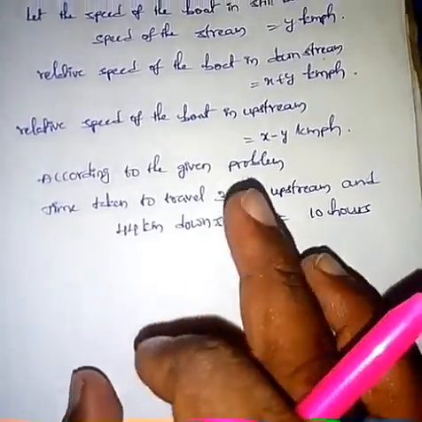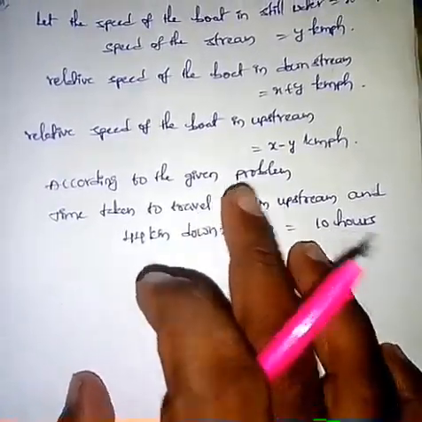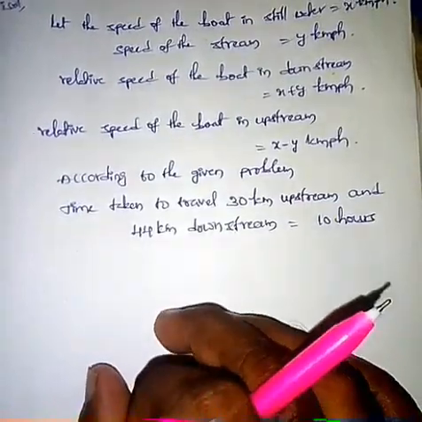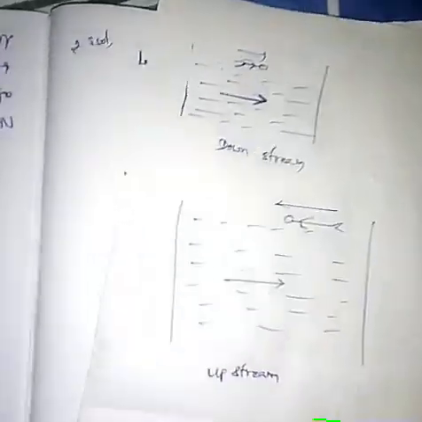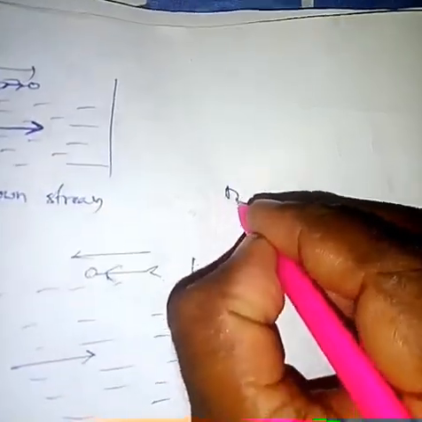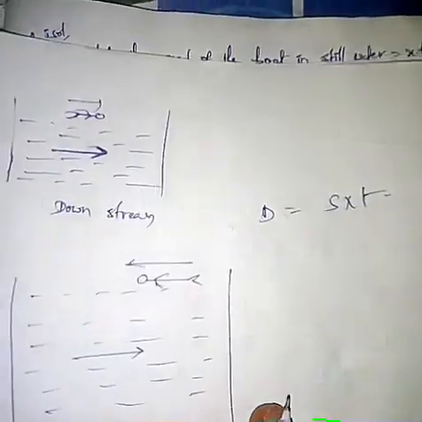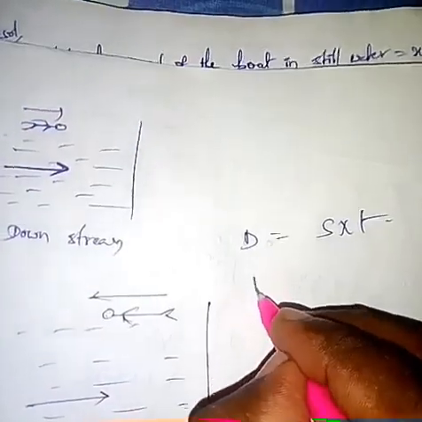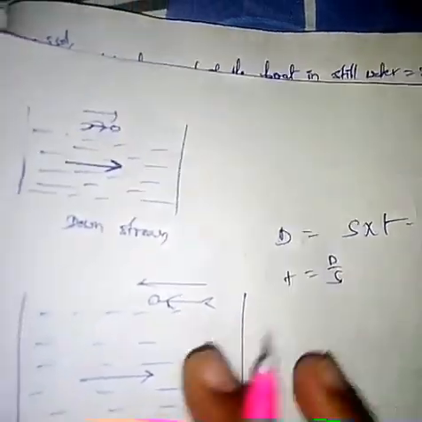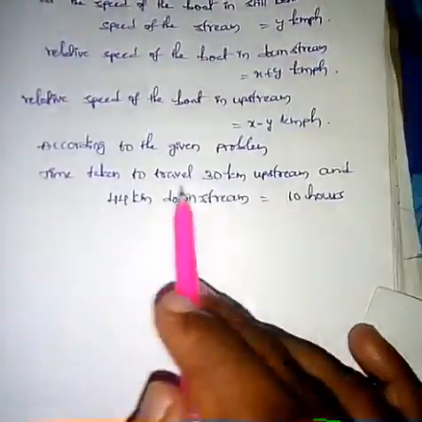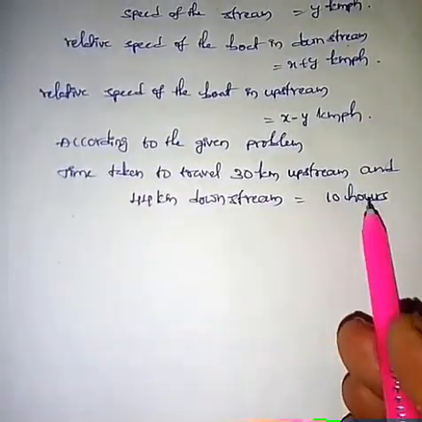For converting this statement we use distance formula. So what is distance formula? Distance equal to speed into time. Here we need time, so time equal to distance by speed, because we are talking about time.